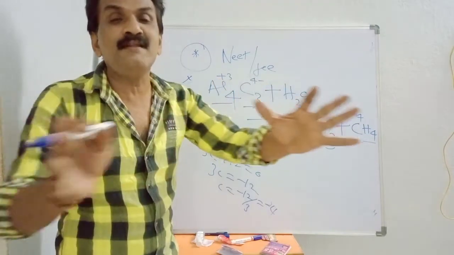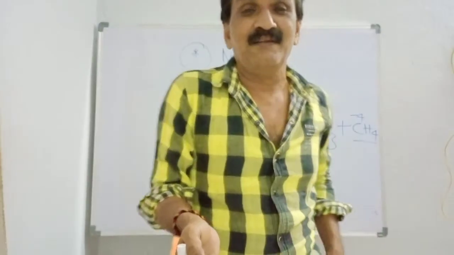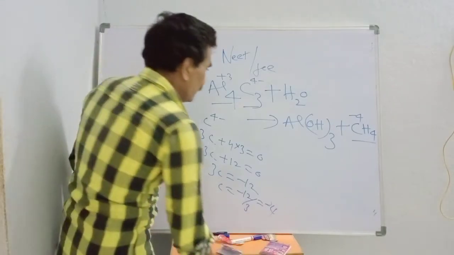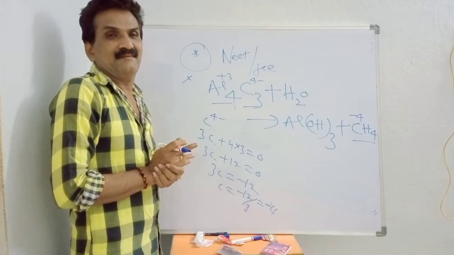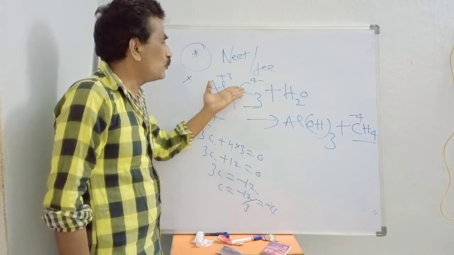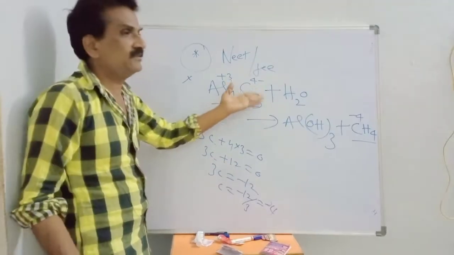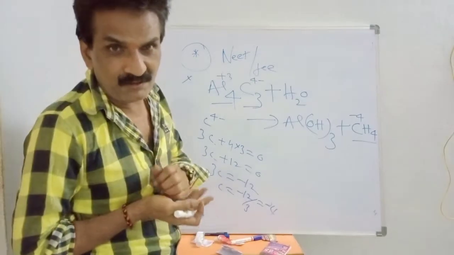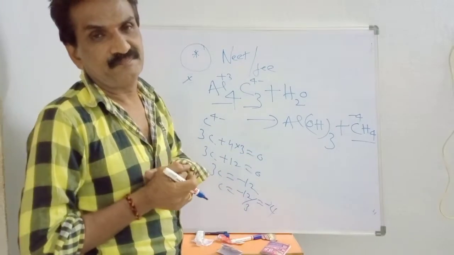No change in oxidation number. So there is no question of change. When oxidation number increases, it undergoes oxidation. When oxidation number decreases, it undergoes reduction.